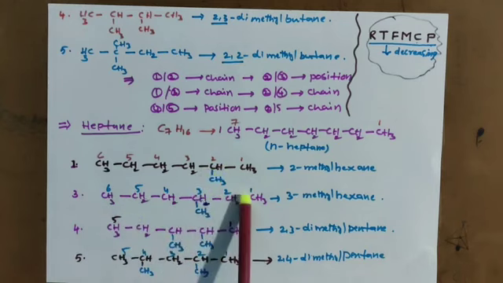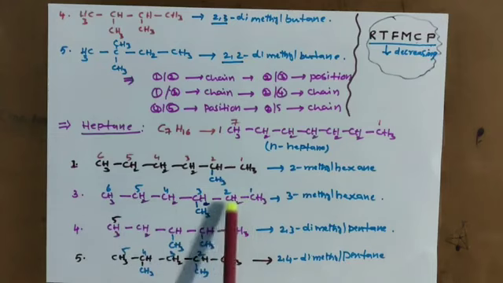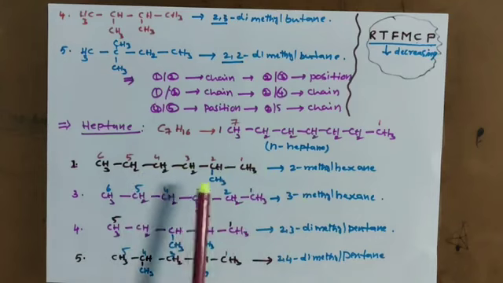And here 6 carbon, here 5 carbon. So the carbon number changed. So these 2 are chain isomers. And here 5 carbon, here 5 carbon, so the carbon atom number is not changed. Methyl group changed here 2,3, here 2,4, and these 2 are position isomers. So here we have chain isomers, position isomers are there.